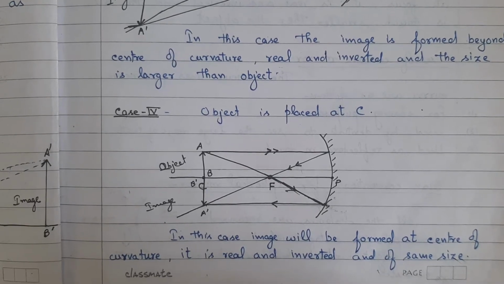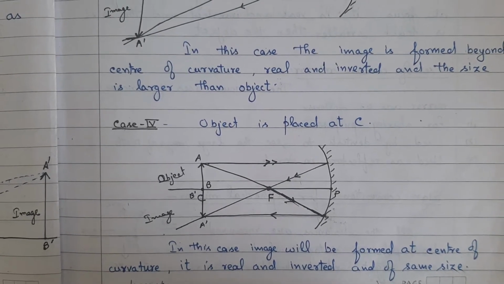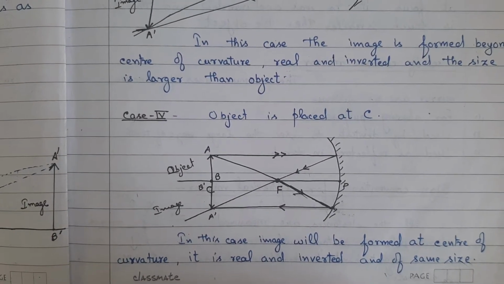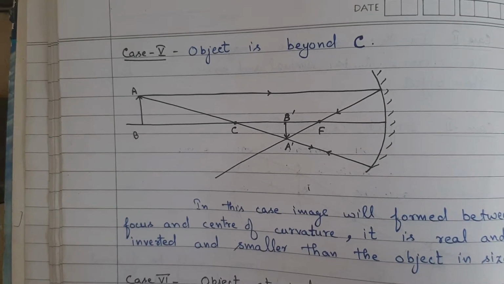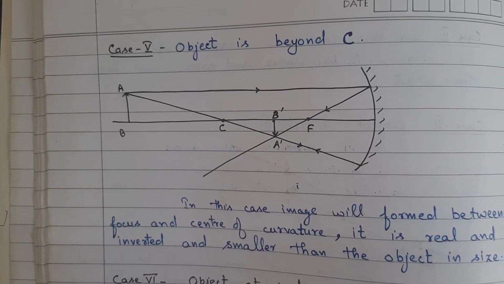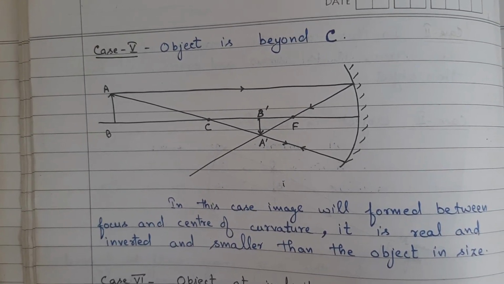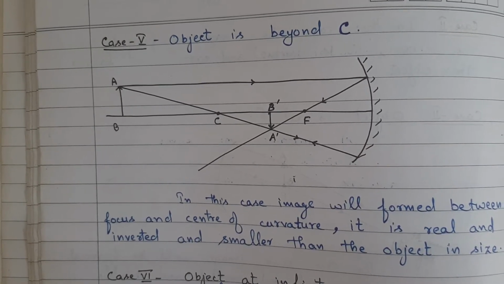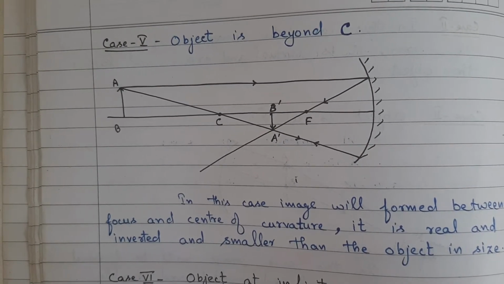Case 4: object is placed at C. In this case, the image will be formed at the center of curvature. It is real, inverted and of the same size. Case 5: object is beyond C. In this case, the image will be formed between focus and center of curvature. It is real, inverted and smaller than the object in size.